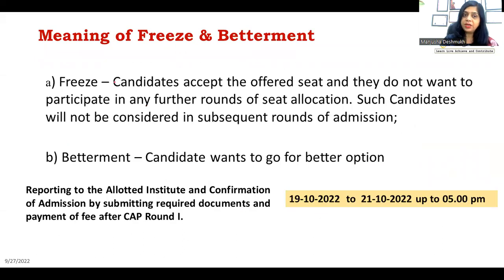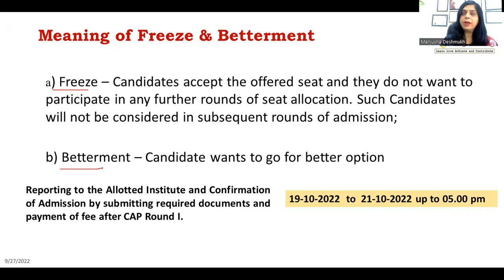What is the meaning of freeze? The candidate accepts the offered seat. Suppose you wanted some option and you got that option and you are okay with it and want to take admission, then you directly freeze. Second, whatever you enter as the first option, if that first option is allotted, then it gets automatically frozen. You don't have any option of going for betterment because you have already got your first option. So that is the freeze thing.